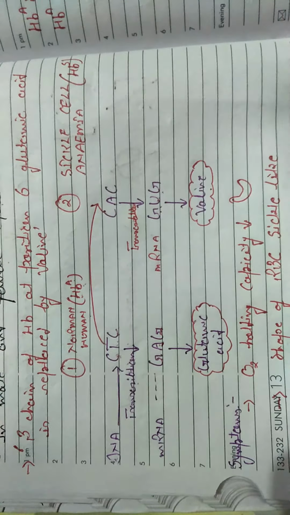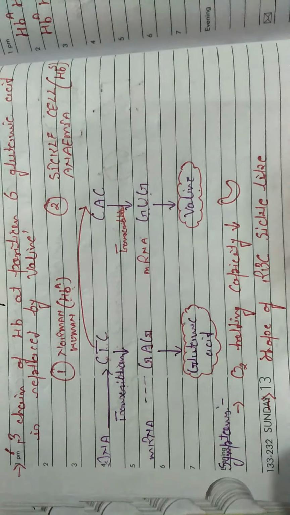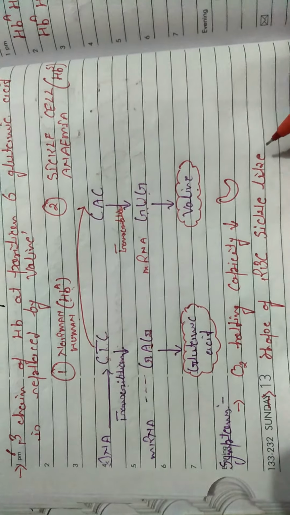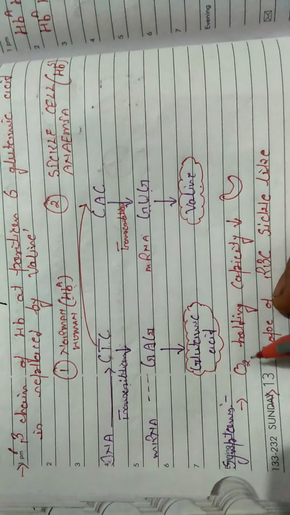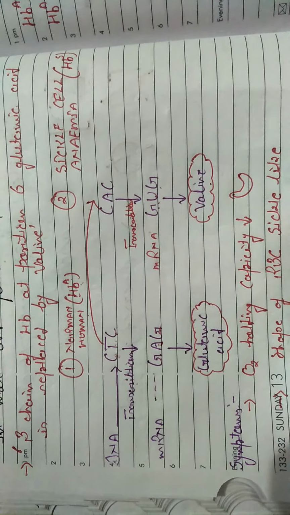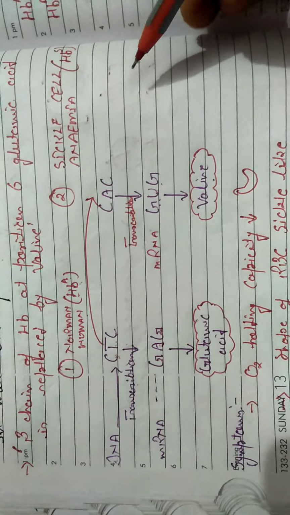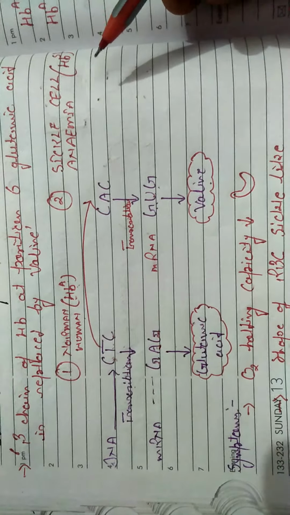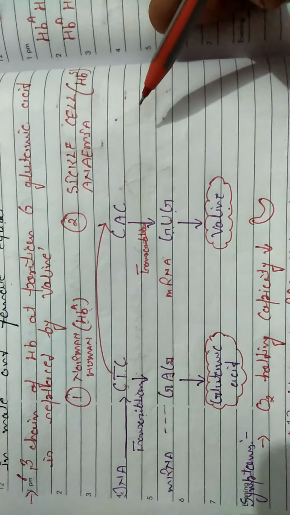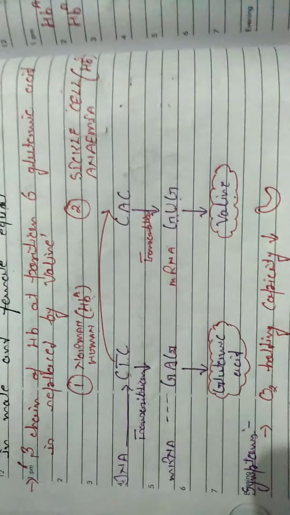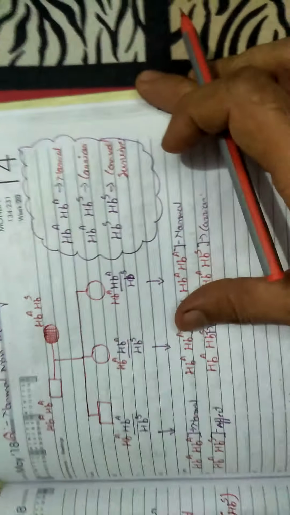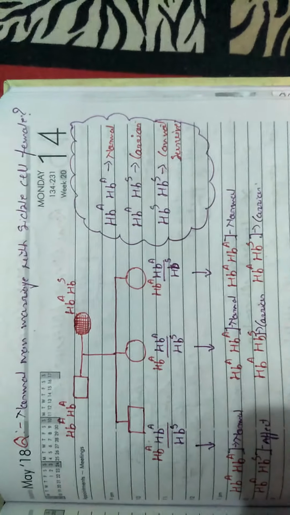The shape of the RBC is converted to a sickle-shaped structure. So these two types of symptoms arise in human beings suffering from sickle cell anemia. HbA is responsible for the normal human being, and HbS is responsible for sickle cell anemia. Now with the help of different types of questions, we can easily understand.